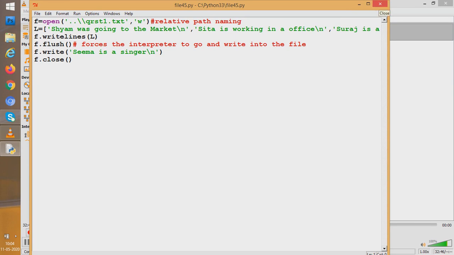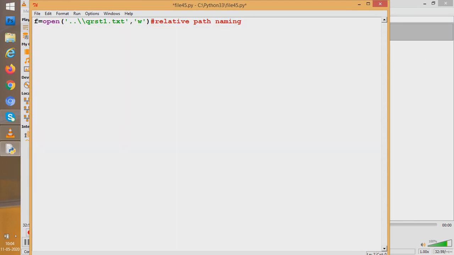So students, we have read about writing into a file. That is, we now know how to write in a file. Students, now what I do is I remove everything from here. You know that a file qrst1.txt has been created in C drive. Now if I remove everything and write the file again, say I write f.write, good morning. What do you think would happen?